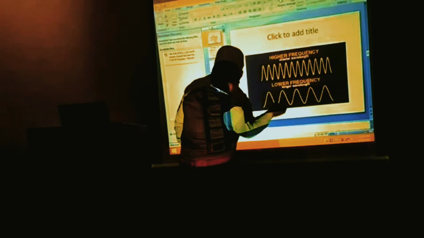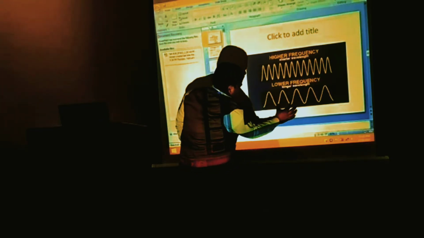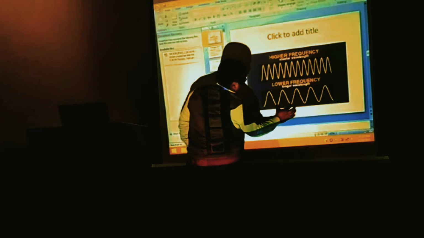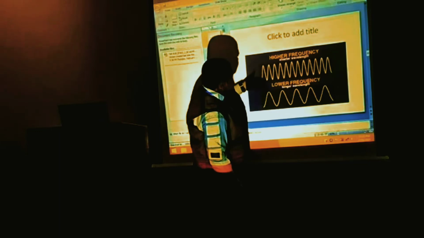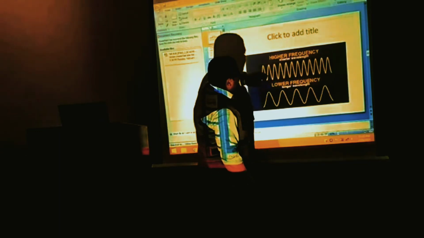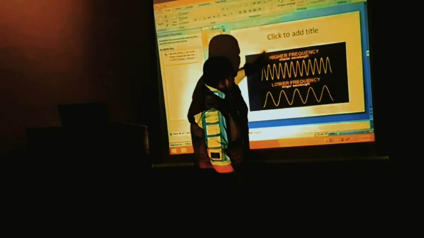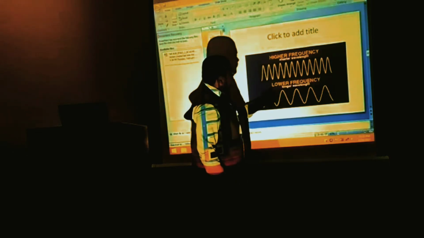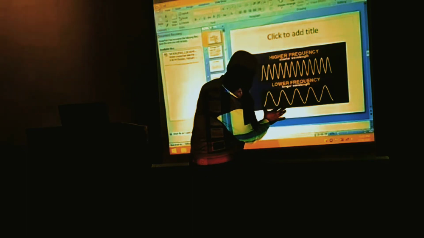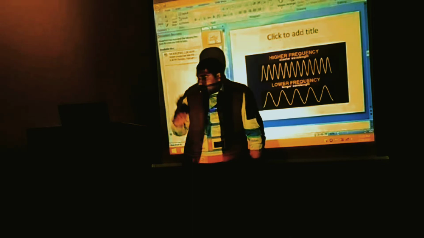This is the wavelength, the distance between the crest centers. If the frequency is higher, then the wavelength will be shorter, and if the frequency is low, then the wavelength will be longer.